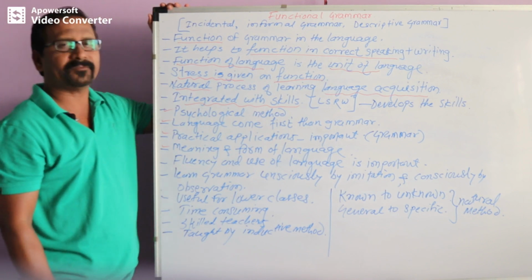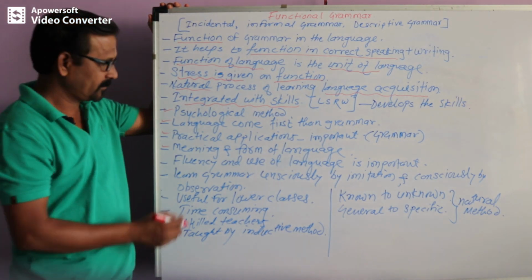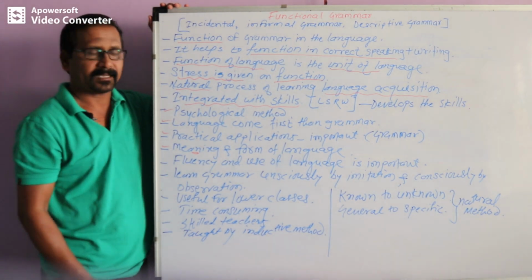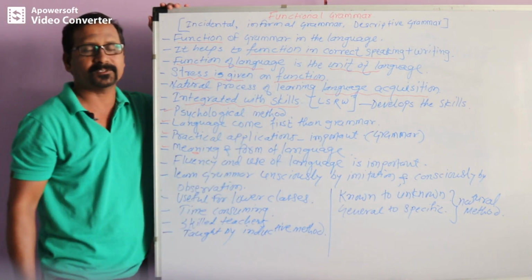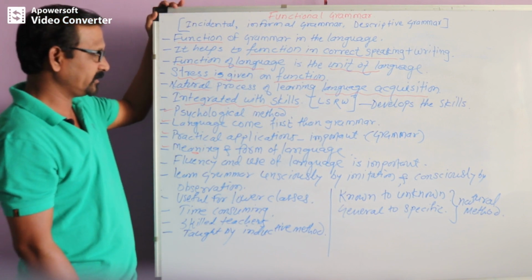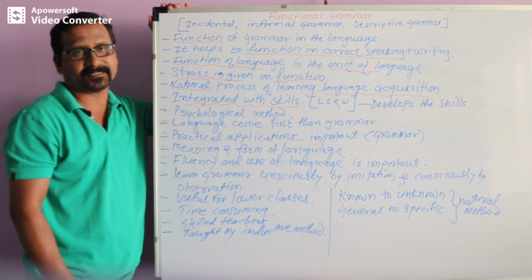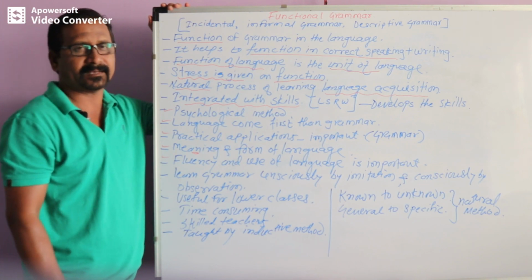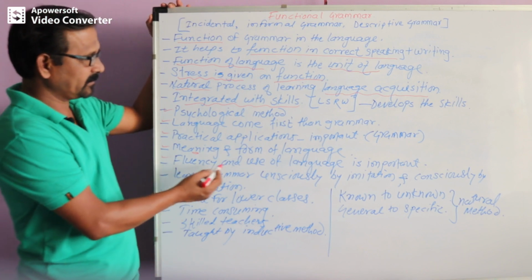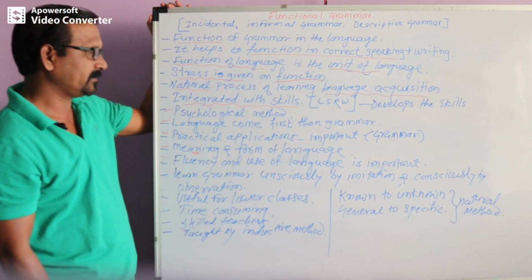Meaning and the form of language are also important here. In functional grammar, meaning is important, and grammar is also important here. As I told you last time, in functional grammar or inductive grammar, fluency and the use of language are more important than the grammar.